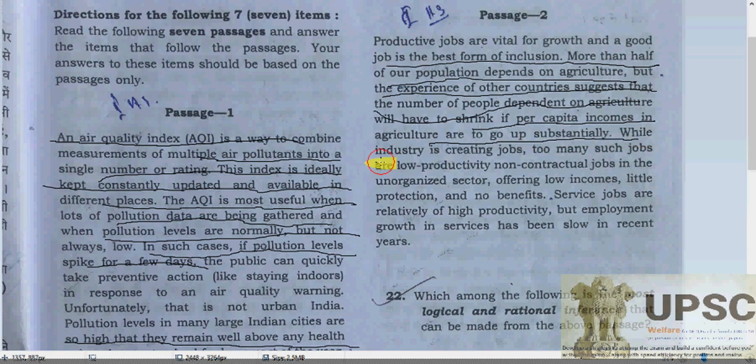While industry is creating jobs, too many such jobs are low-productivity, non-contractual jobs in the unorganized sector, offering low income, little protection and no benefits. Service jobs are relatively of high productivity, but employment growth in services has been slow in recent years.